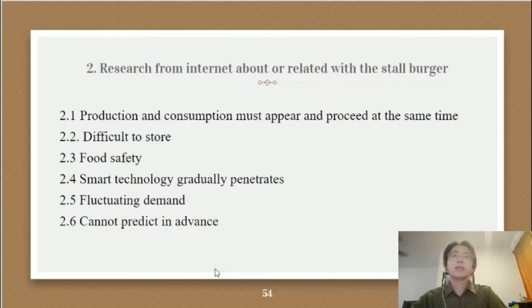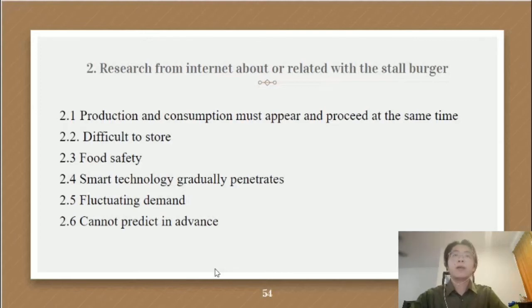And the second is that it is difficult to store. As we all know, cooked burgers are not easy to store, like for 1 or 2 hours. The flavor of the burgers or other food is going to change, so it's not easy to store, and over-stored food is difficult to sell.